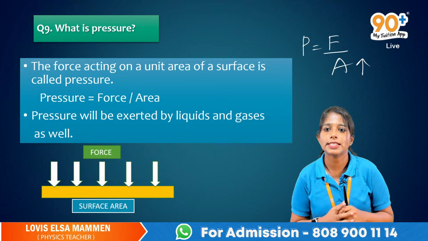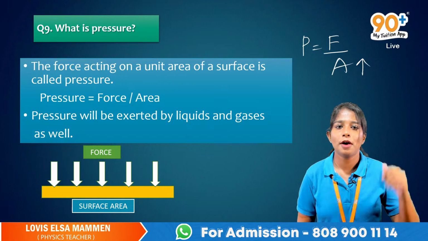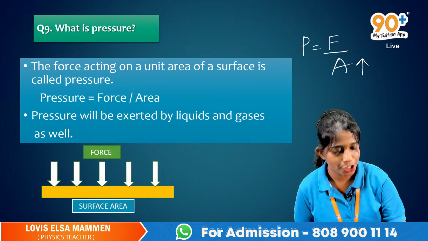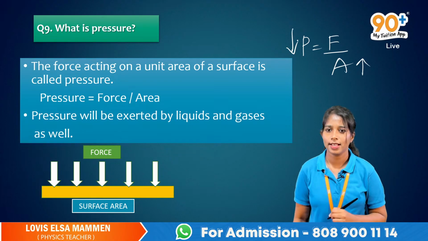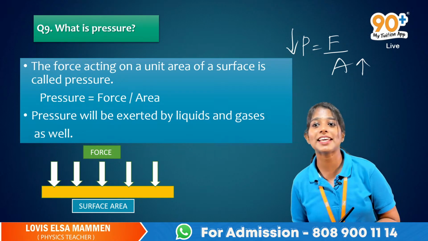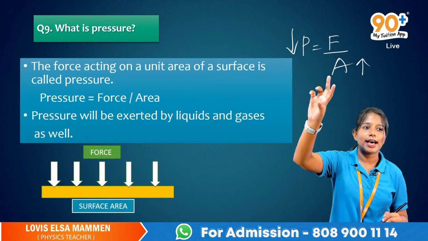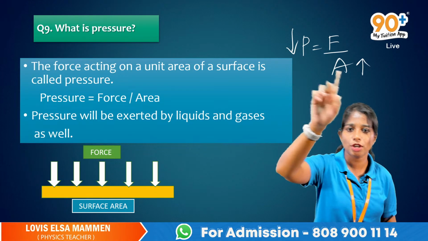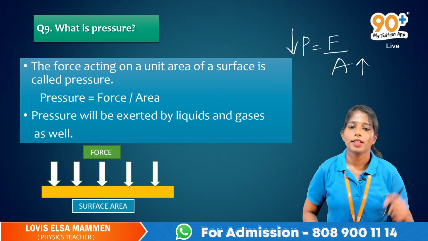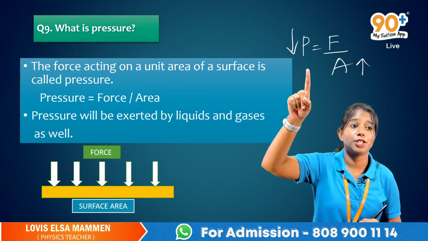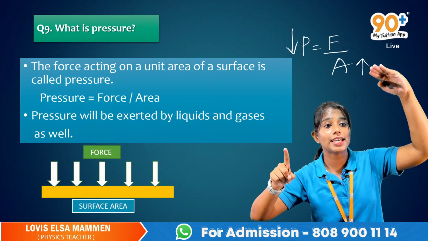Yes, you are right. Pressure will decrease because they are inversely proportional. One is numerator, one is denominator. So pressure will decrease when we increase area.